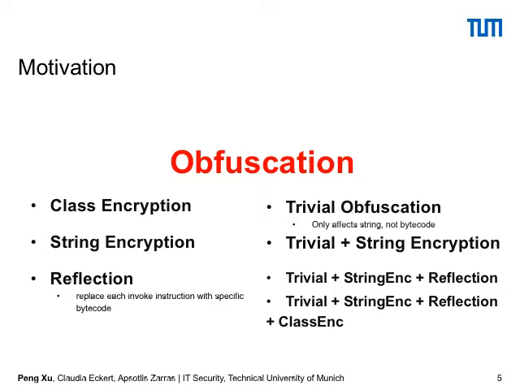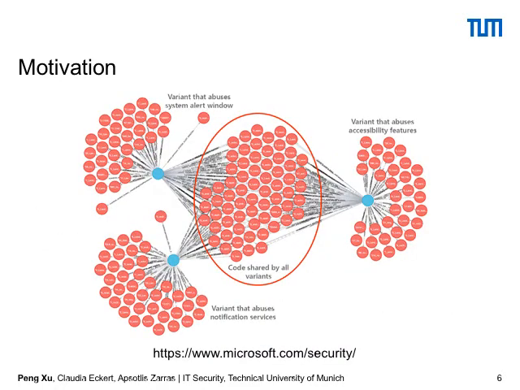If we use obfuscation, of course, some methodologies cannot work. On the other hand, with the increasing complexity of applications, we also need to consider the structure of the applications to detect malicious behaviors.